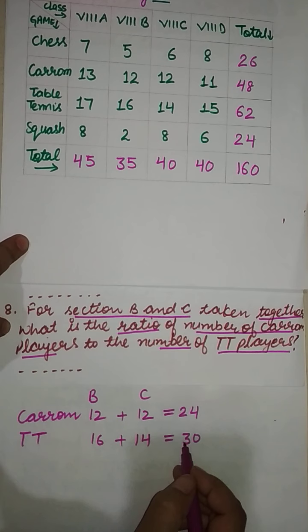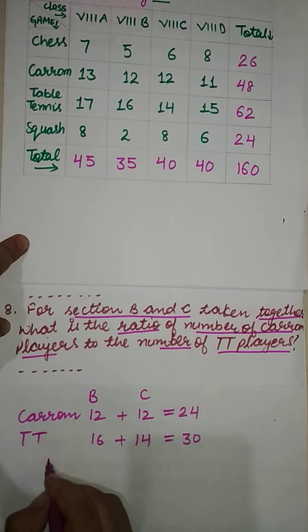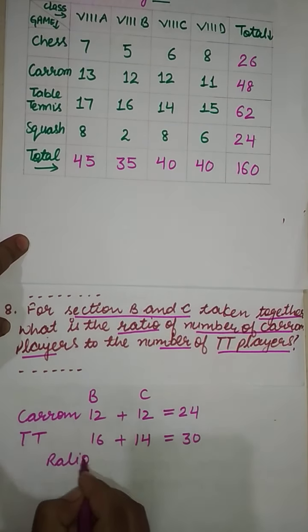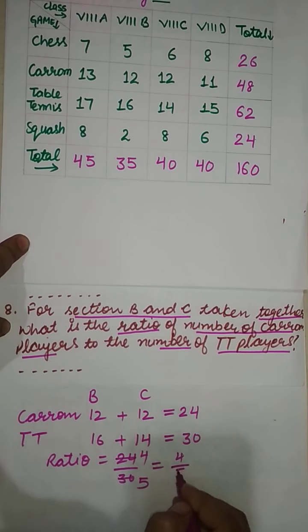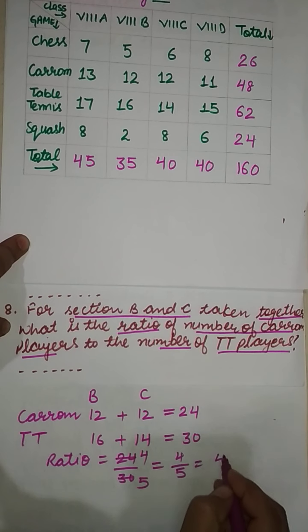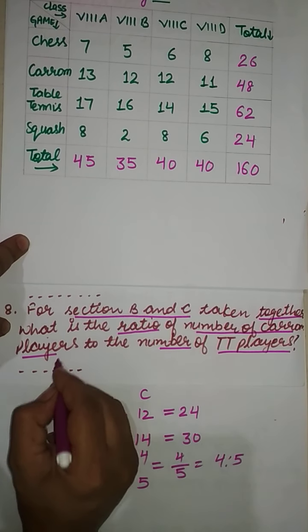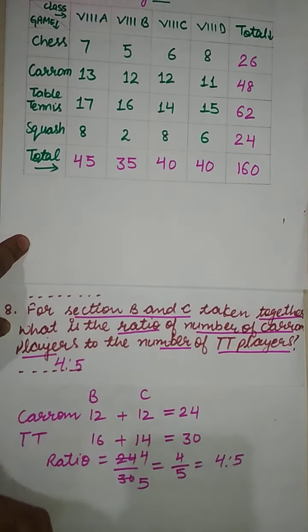Now we have to find out the ratio. So the ratio will be equal to 24 divided by 30. 6 fours are 24, 6 fives are 30. So 4 by 5, or we can say that the ratio is 4:5. That is, the answer is 4:5.